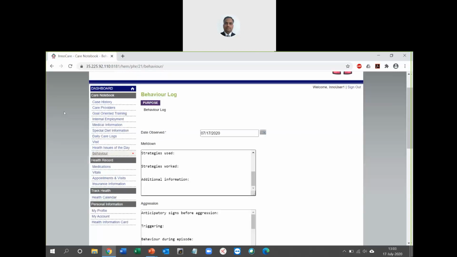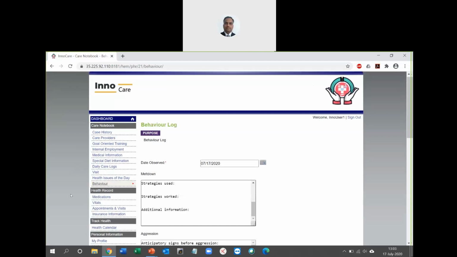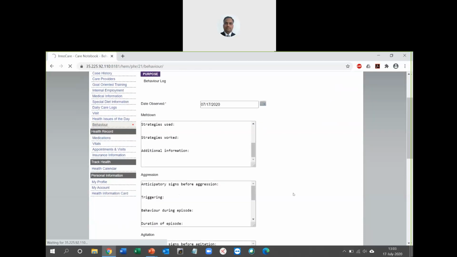So what you have seen here is more for special needs, and the health record is something that you can use for anybody here, special needs or otherwise. So it has four different sections. One is on medication, which talks about the different types of medicines I have been taking, or I just took and discontinued, or the ones that I am currently taking. So that's your medication section.